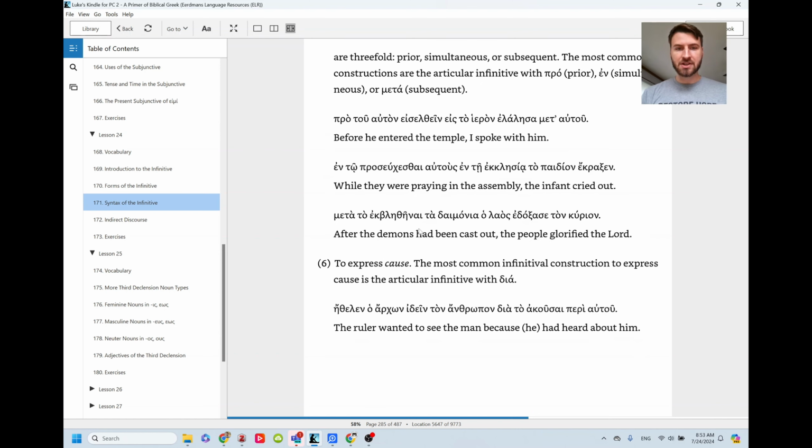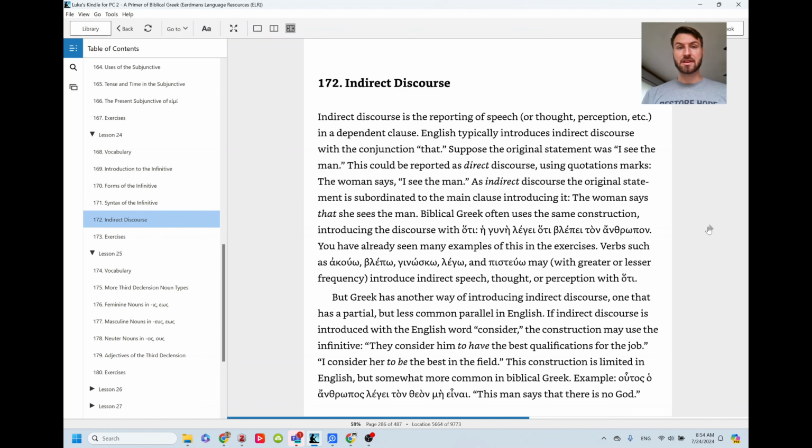The time we already talked about. The only one really a bit strange is en, and cause really isn't that difficult either, because dia to with the accusative you already know is because of. But now you know it can be used with the infinitives as well.